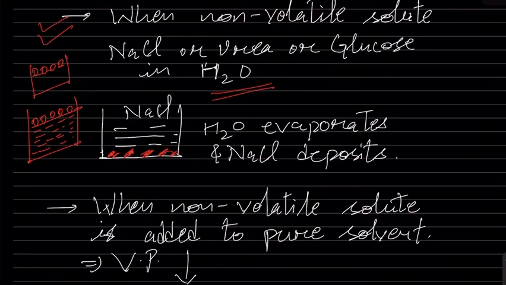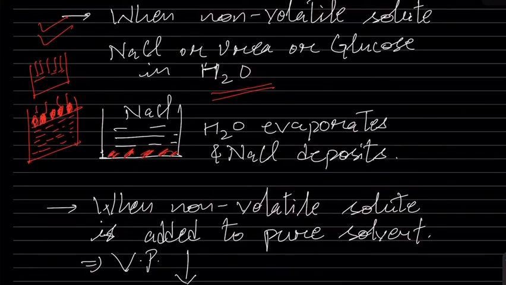Initially the solvent particles were evaporating from the whole surface area; the more the surface area, the more the evaporation. But now the solute particles occupy the surface area, less surface area is available for the solvent particles, and hence less evaporation. Less evaporation means the vapor pressure of the sample decreases.